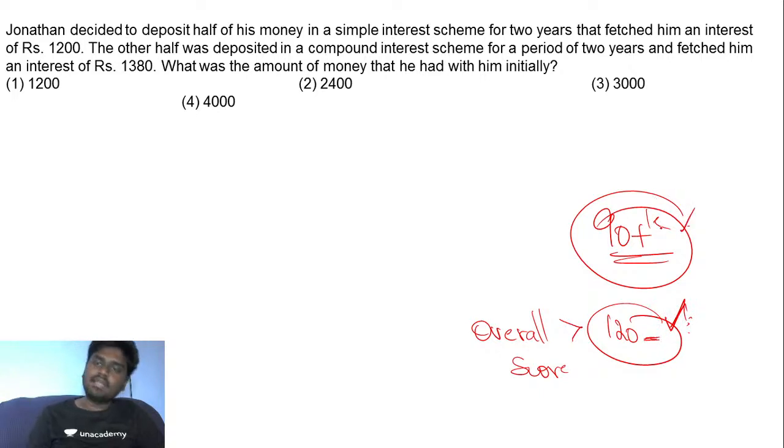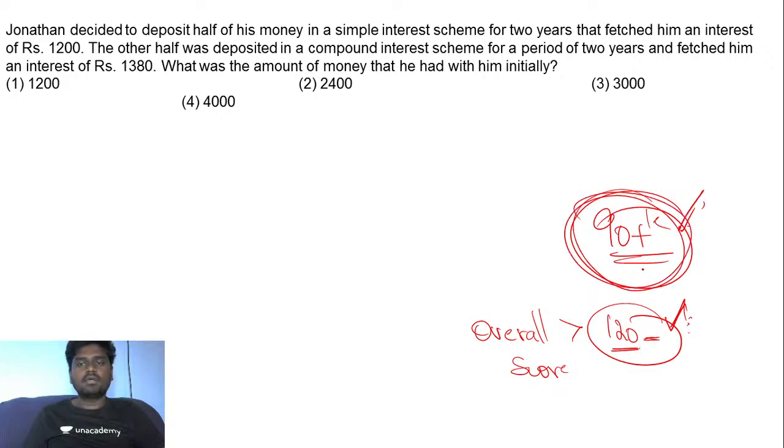You cannot definitely say that it should be 120 or more. Maybe it can be plus or minus 10 as well. But if you keep this 120 as a threshold and focus on this, then definitely this 90 percentile zone will be a closer target for you, right? So if you can concentrate on the Quant, LRDI and verbal parts, sure shot, you can get it, right?